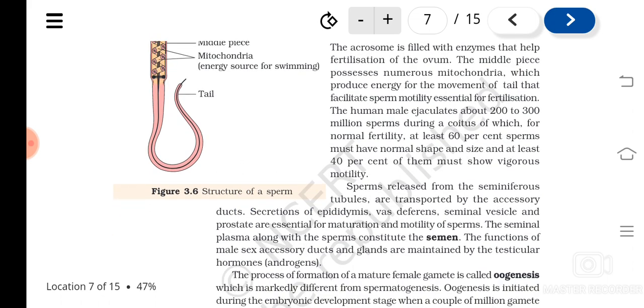So if a male has to be normally fertile, he should have 200 to 300 million sperms per ejaculate, and at least 60 percent of the sperm should be normal in shape and size, and 40 percent of them should be able to move properly.